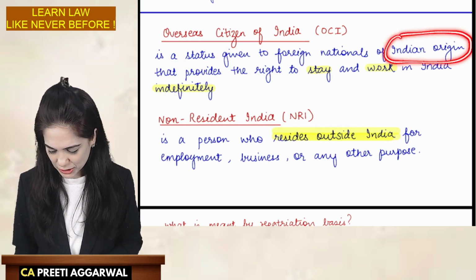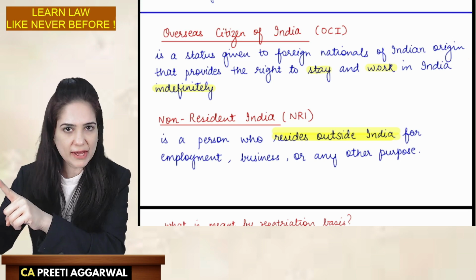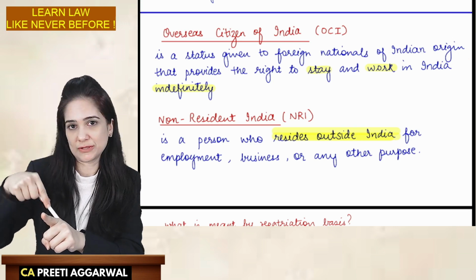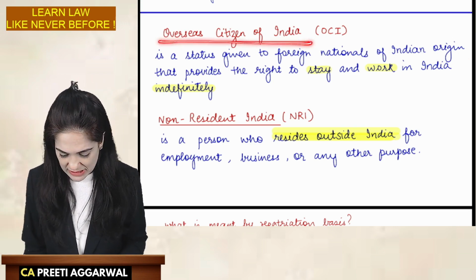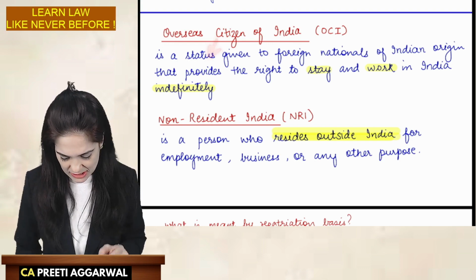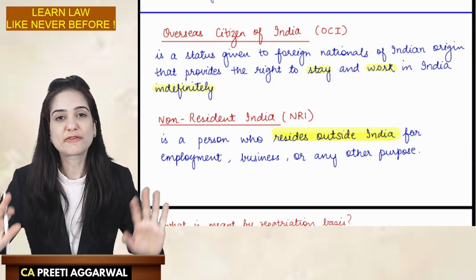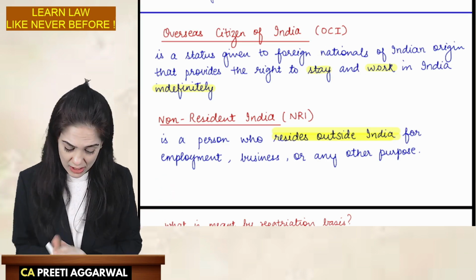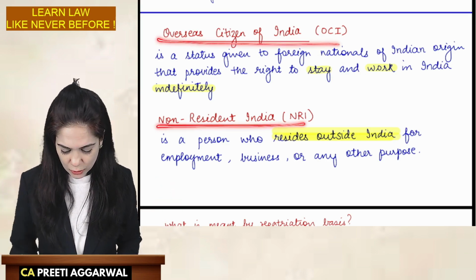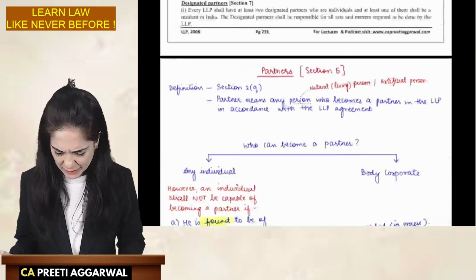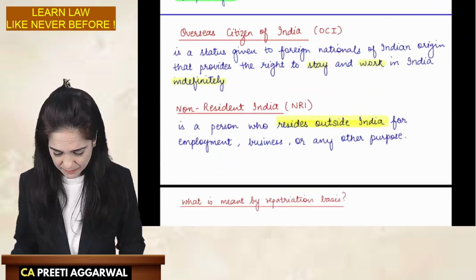He's of Indian origin. So he is a foreign national but of Indian origin. Now, this overseas citizen of India status provides him the right to stay and work in India indefinitely. Okay. So, non resident and overseas citizen of India, yes, they can become partner. Do you want to write this? All right, I'll wait for you.